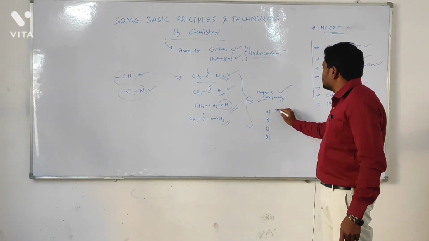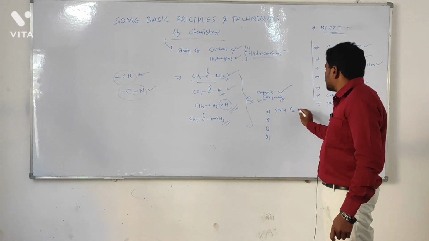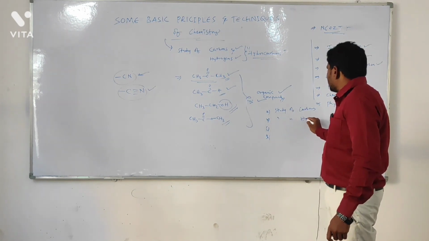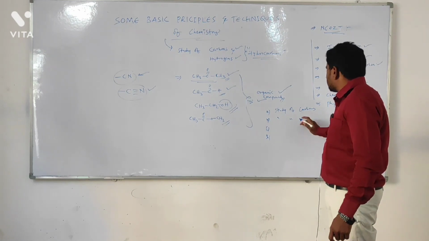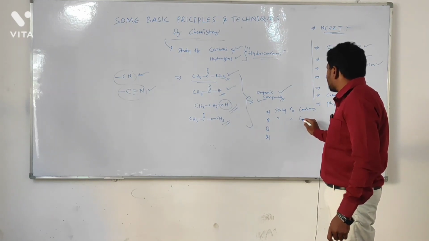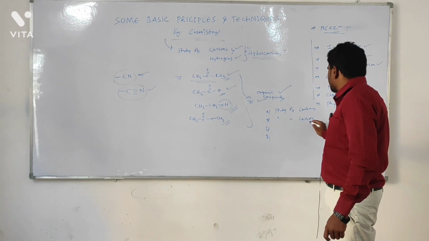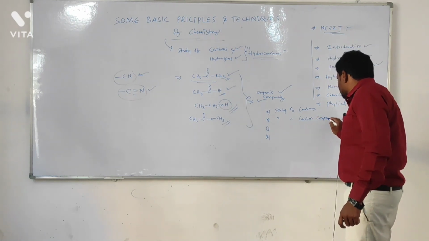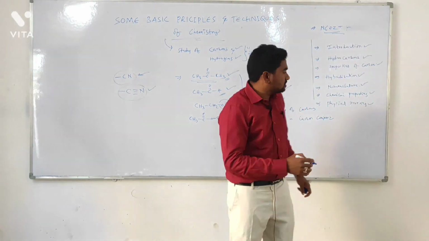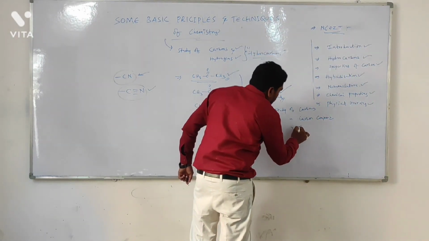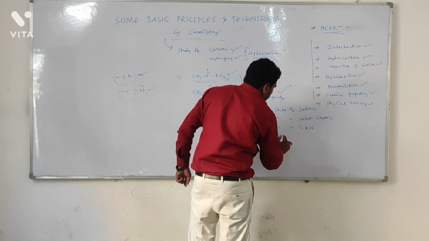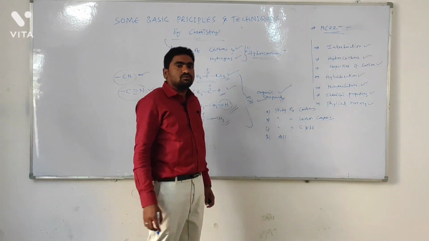The options were: the study of carbons, the study of carbon compounds, only carbon compounds, the study of carbon and hydrogen, all of the above or none of the above.